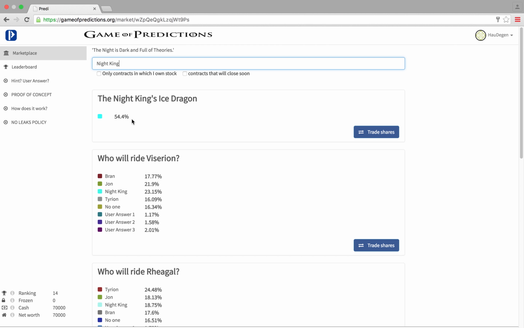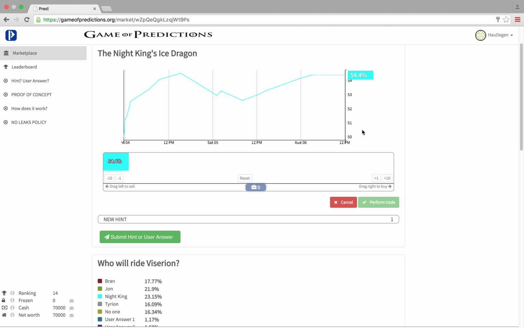Therefore, if you believe the probability of an appearance of the Night King's Ice Dragon is higher than the value it has now, click on Trade Shares to see the graph's history and to execute your trade. Here, you have two different options to trade. You can either drag the blue box along the price bar to the right, or you can click on the +1 or +10 buttons to buy any number of Night King's Ice Dragon shares for the average price shown in the Buy button.